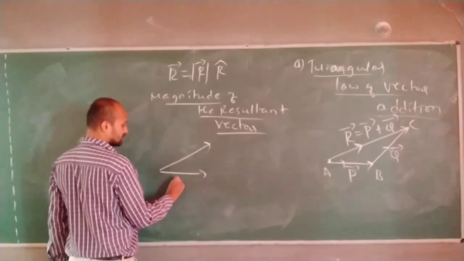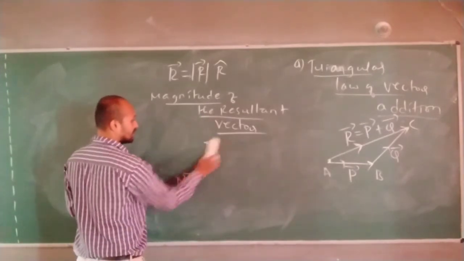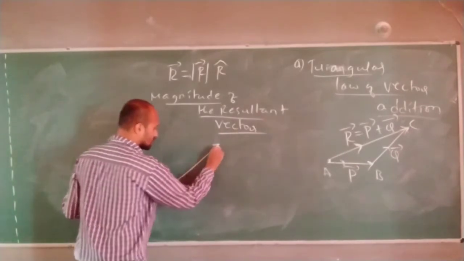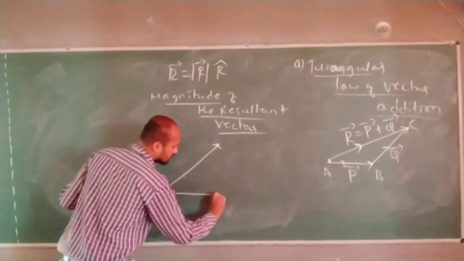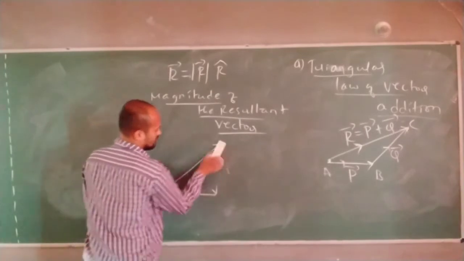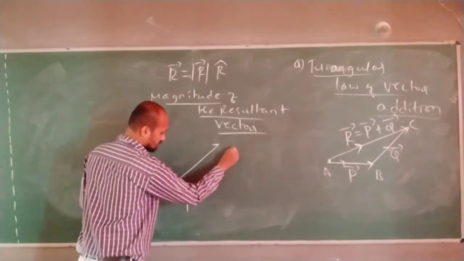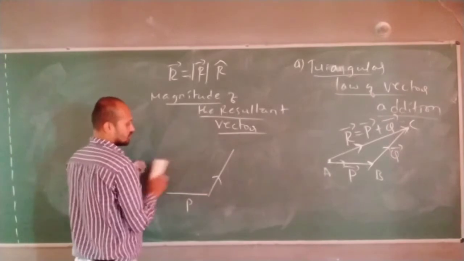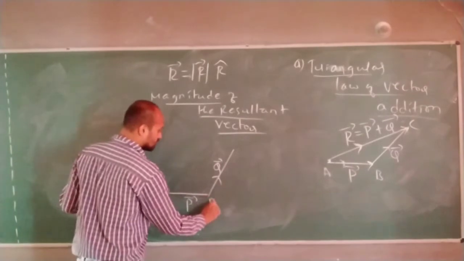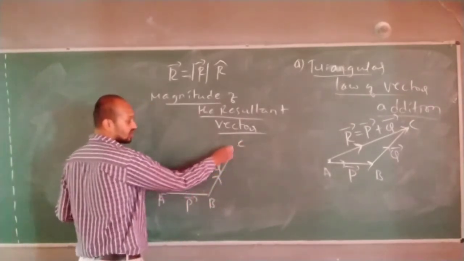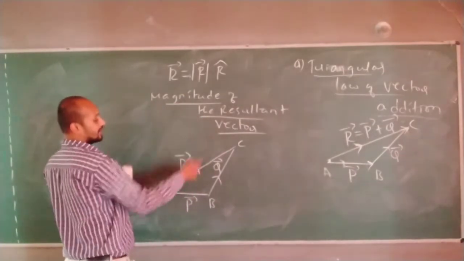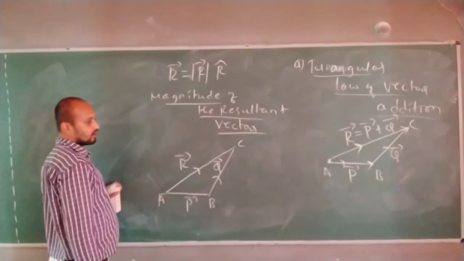Let us take this as vector P, and I'll make a little bit bigger diagram. This is one P vector, this is one Q vector. Let's say this is point A, this is point B, this is point C. The addition of these two vectors, I said, is the third vector, resultant R. I need to find the magnitude of this resultant vector.